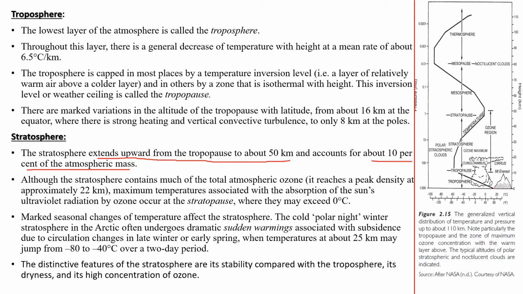I would suggest to notice this graph, which is showing the temperature with altitude as well as the pressure with altitude. If we see the graph, initially up to the tropopause, the temperature gradually decreases, and at tropopause the temperature reaches up to minus 50 to minus 60 degrees Celsius. And after tropopause, the temperature started to increase gradually, and at stratopause it reaches up to 0 degrees Celsius.